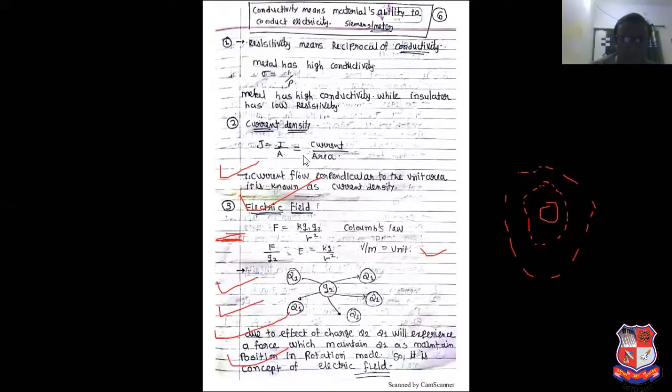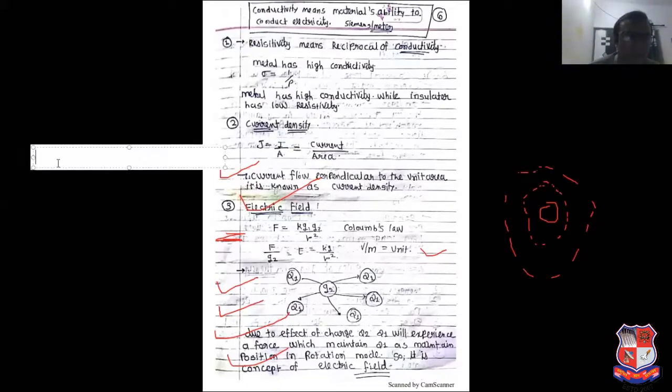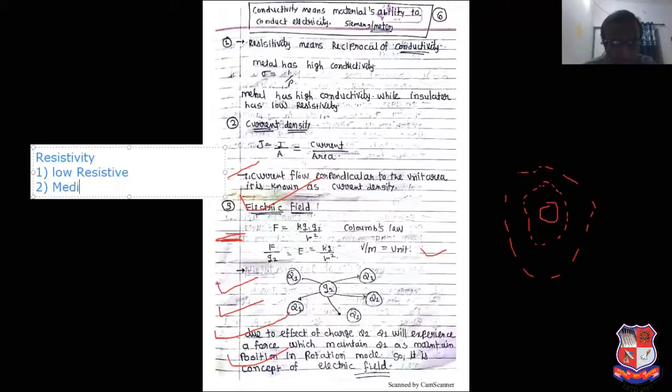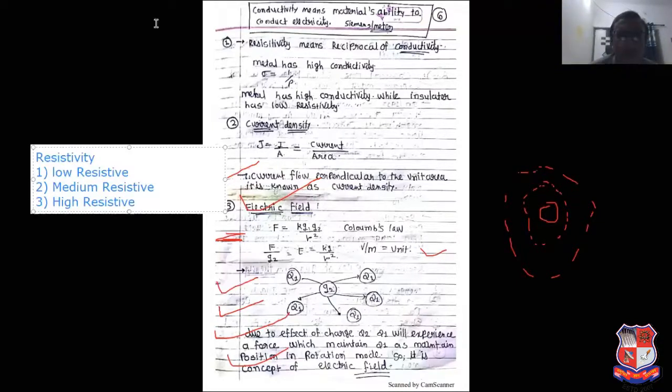Now, resistivity. Resistivity means what? There are three types of resistive material: low resistive, second, medium resistive, and high resistive. Low resistive means what? Resistivity is low. So see this. Resistivity means what? Reciprocal of conductivity. Sigma equal to 1 upon rho.